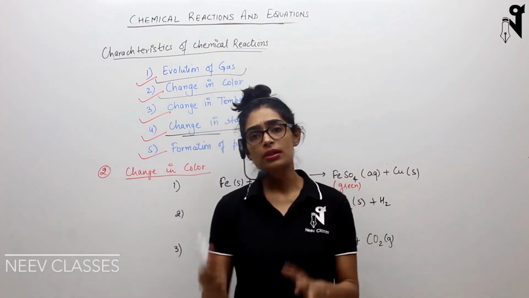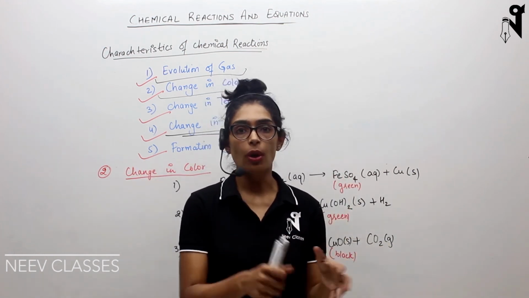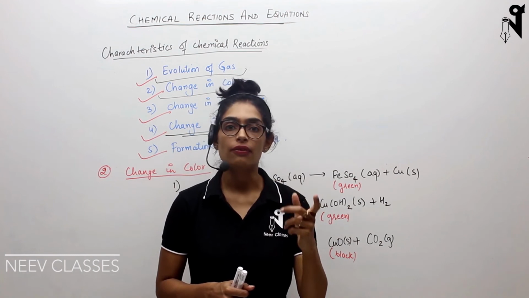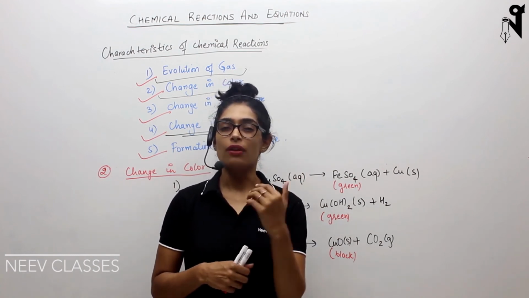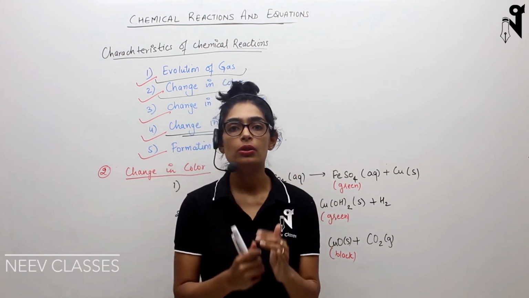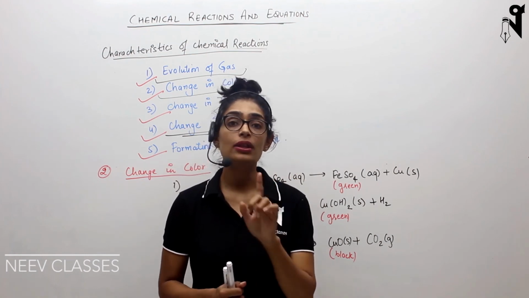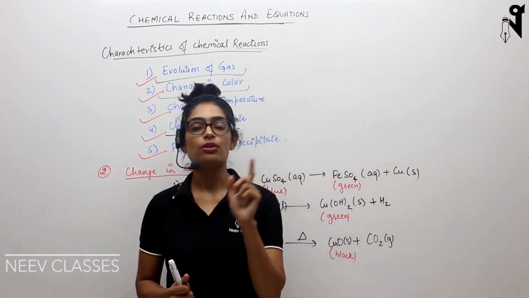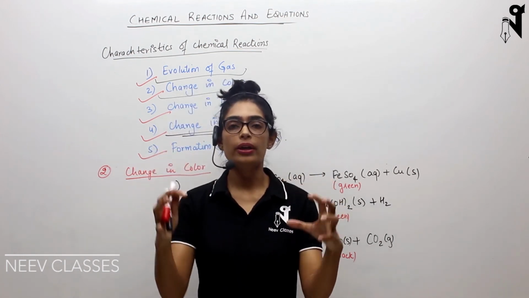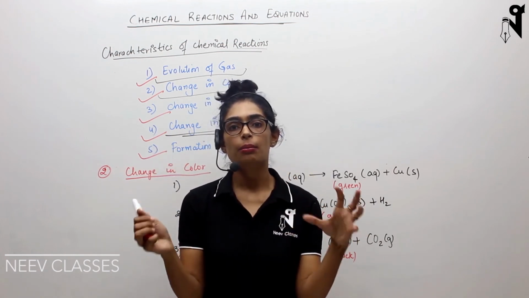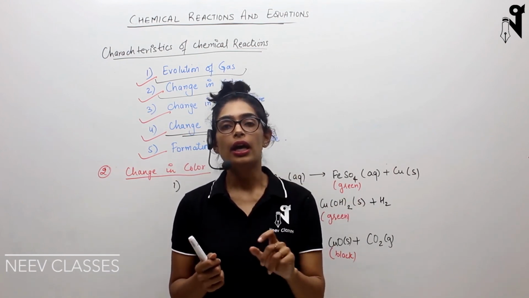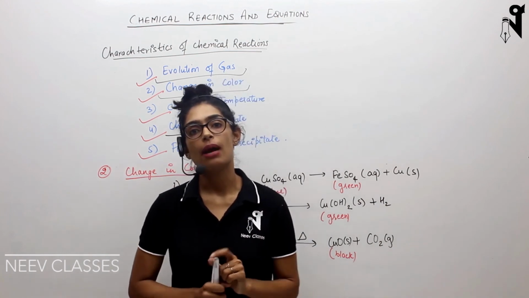A very similar thing happens with silver. If you keep silver in the open for a longer time, there are some gases present in the air, generally hydrogen sulfide, that is H2S, and some sulfur dioxide, sulfur trioxide, and some amount of moisture. All these slowly start reacting with the silver, and the silver turns black due to the reaction with sulfur. That is why your white, silvery, shiny ornaments or utensils lose their shine. They become dull, and then sometimes they get a black coating on them, which you have to rub off and clean. That is nothing else but the chemical change that has happened on the silver.